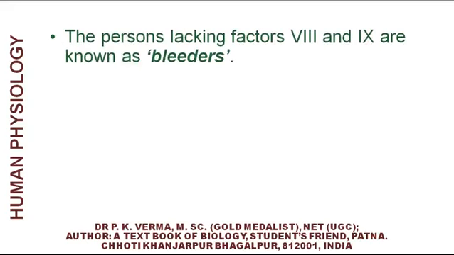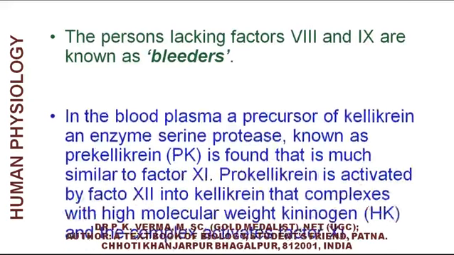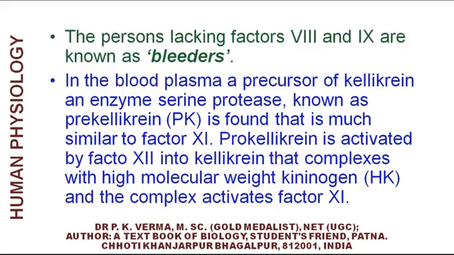The persons lacking factor 8 and 9 are known as bleeders, that is, by a minor injury, excess loss of blood occurs. In the blood plasma, a precursor of kallikrein, an enzyme serine protease known as prekallikrein, is found, that is much similar to factor 11.